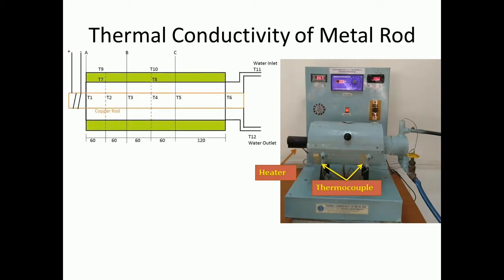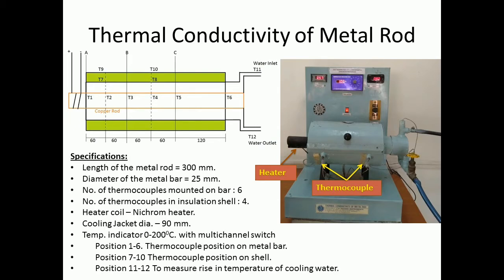The control panel consists of digital temperature indicator with a selector switch. A voltmeter and ammeter are provided to measure the voltage and current supplied to the heater. A dimmer is provided to control the voltage supplied to heater. A measuring flask and stopwatch are used to measure the mass flow rate of the water through the cooling jacket.